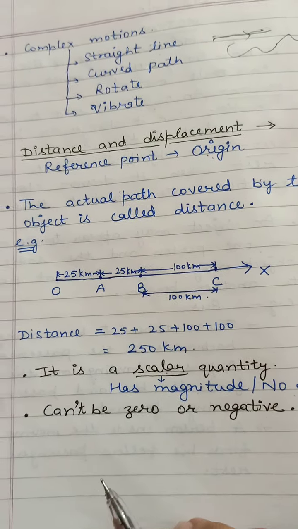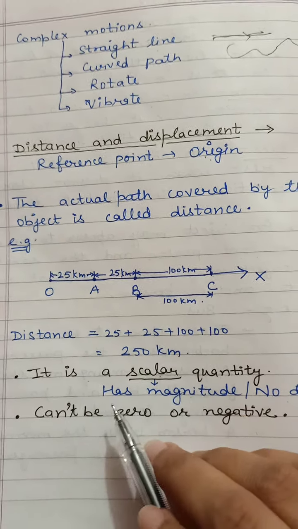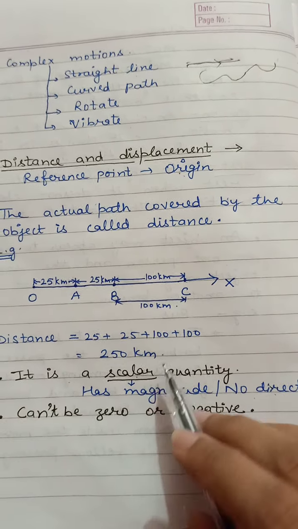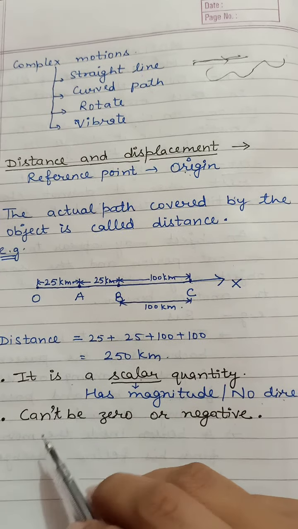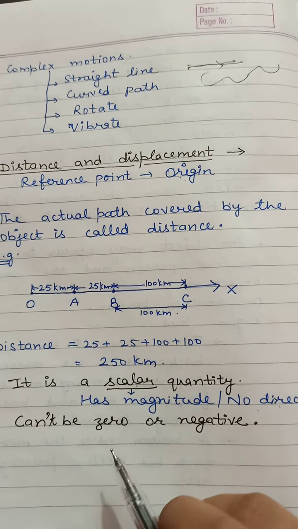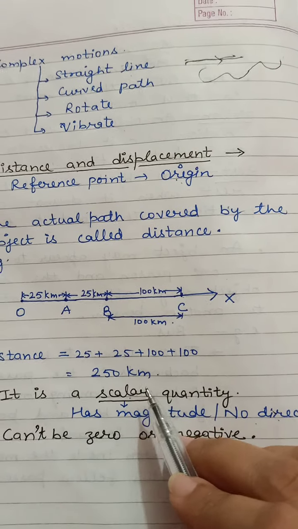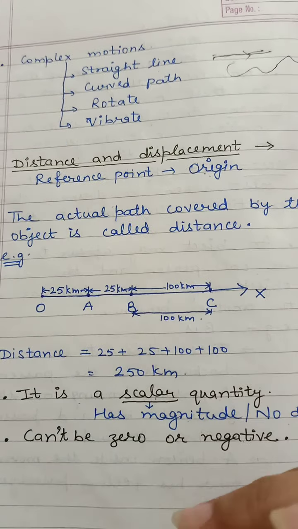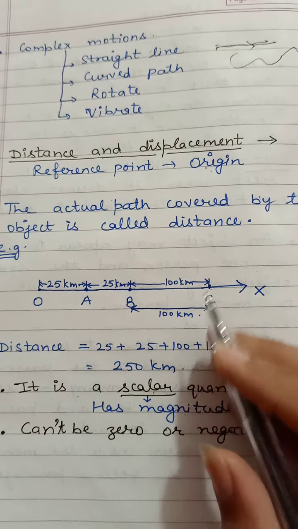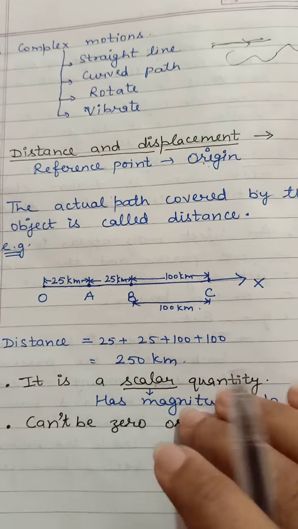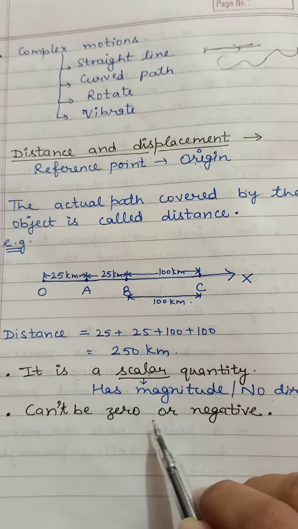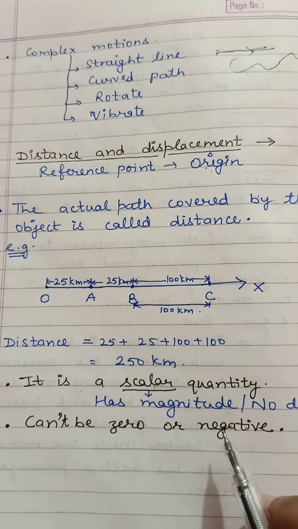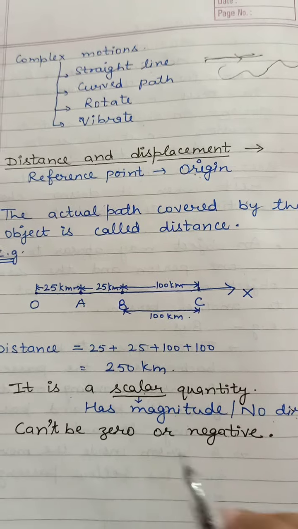Now distance is a scalar quantity. Scalar means a quantity which has magnitude and no direction. Magnitude means just the numerical value, 250. This is the magnitude, but it does not have any direction. We are not saying that the object is moving in the east, in the west, or any direction. We are just saying that the object has moved a certain distance. Distance can't be negative, and it can't be 0 also.